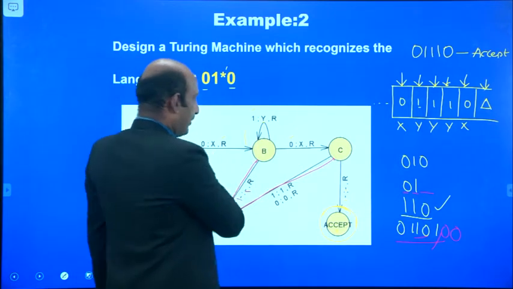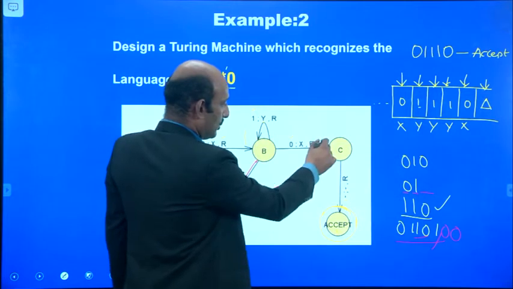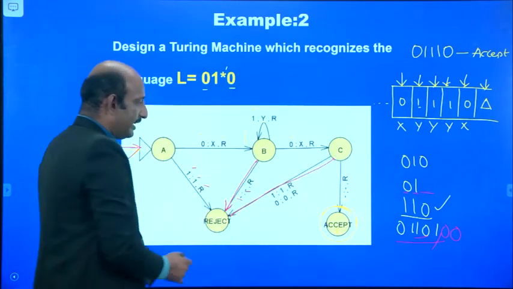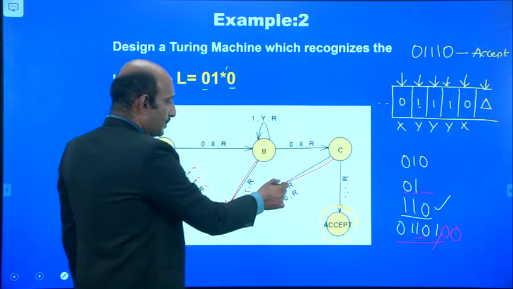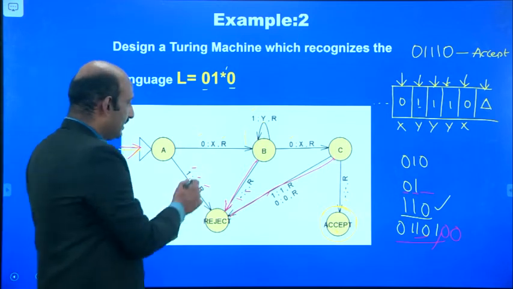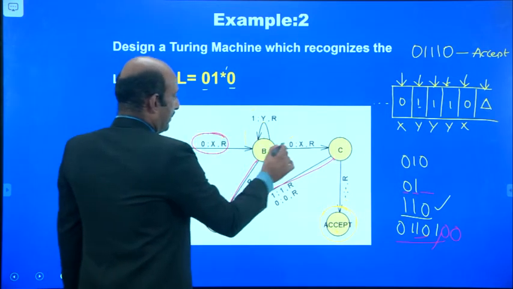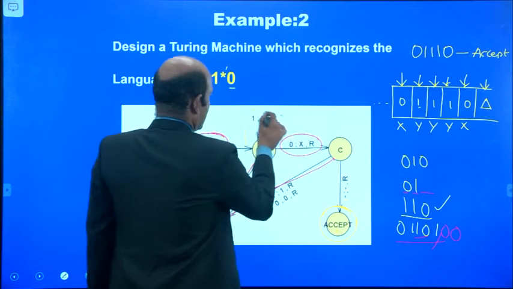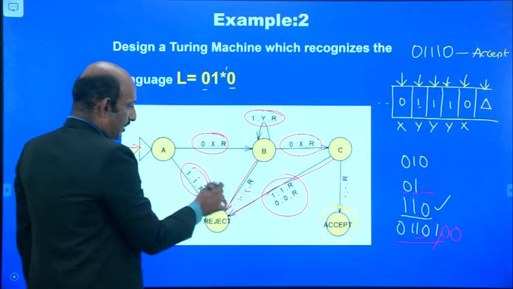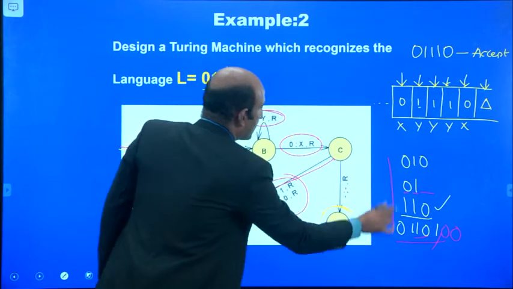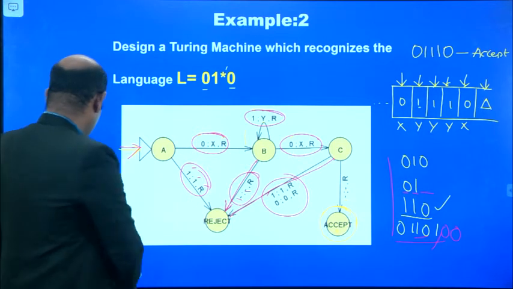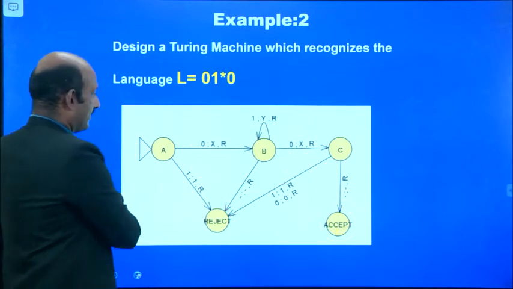So in that case, after reading 0, 1s, zeros, we make a transition from state C to the rejecting state. Again, 1s or zeros may come. These transitions are based on these strings.